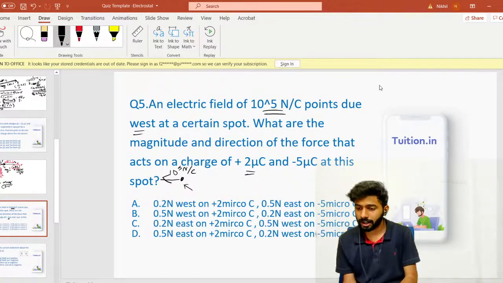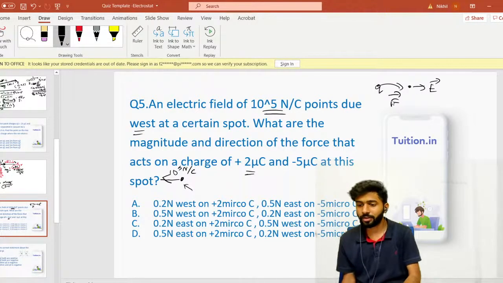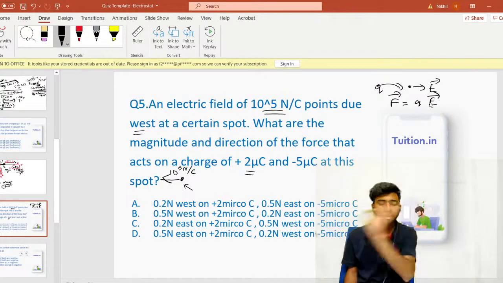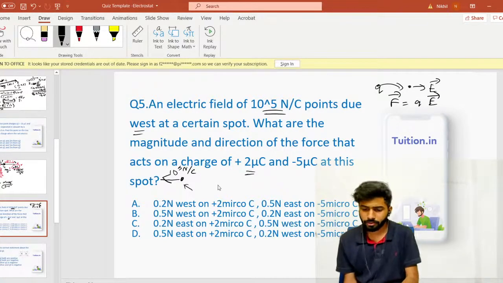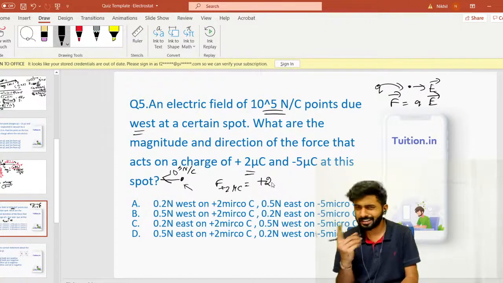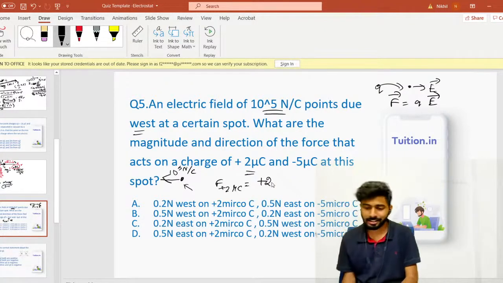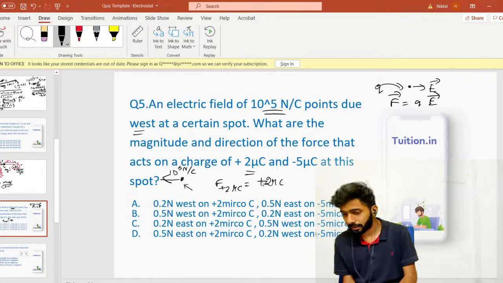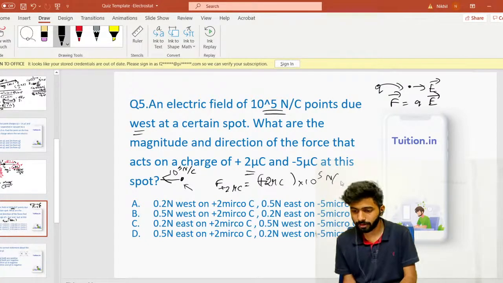If I have a charge Q, if I know the electric field at a given point, and if I place this charge here, then what is the formula for force on that charge? It's simply Q into electric field vector, right? So force on plus 2 microcoulomb: charge is 2 microcoulomb into electric field, which is 10 power 5 Newton per Coulomb towards west, right?